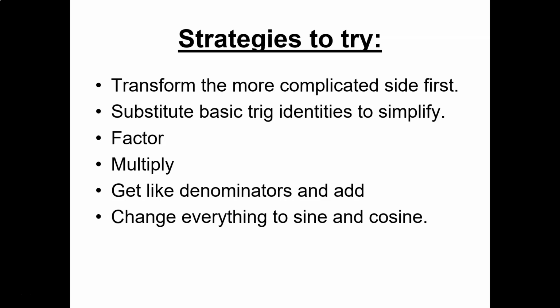All right. Okay. So here are just some strategies. This is in no way the list of everything you might want to try. But this is why this is difficult, because for any problem, you might do any of these or a couple of these. I can't tell you exactly how to know which one to do. You just have to have all these tools in your toolbox. When you see a problem and it looks like you could factor something, you try your factoring tool and see if it works. Sometimes the factoring tool does not work. You have to put it back in your bag and go get a different tool, right?